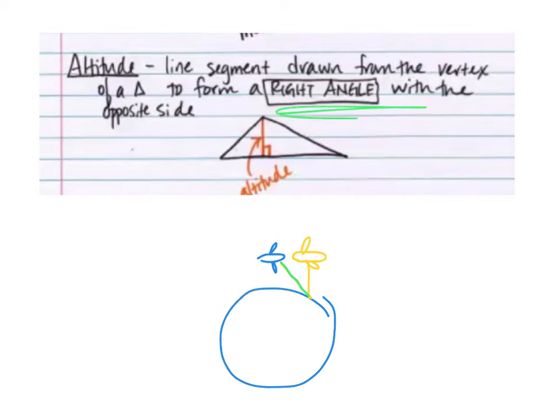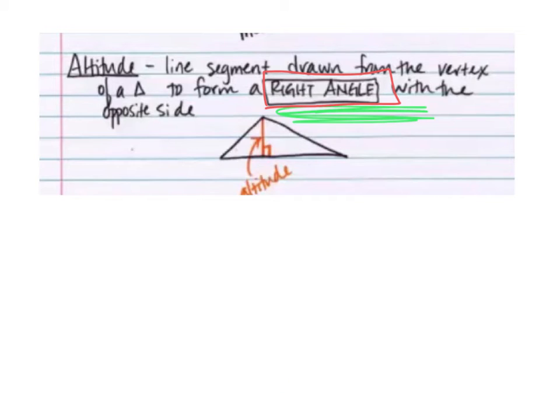So the fact that we make that right angle is why I can use the word altitude to describe the height of my plane, because the altitude is where I intersected a right angle. Now, if I use the altitude here, I would say, oh my gosh, we are exactly the same height. We're going to run into each other. Okay, so that's my really weird explanation of altitude. But altitude, generally speaking, if you ignore everything else I said, it is where we make a right angle with the opposite side. And sometimes our opposite side isn't even inside the triangle.